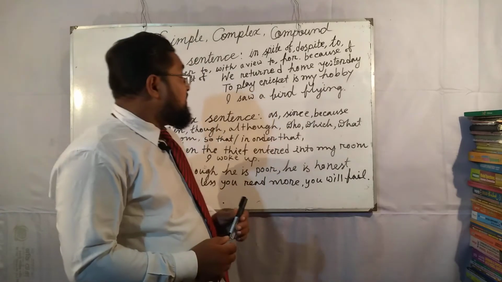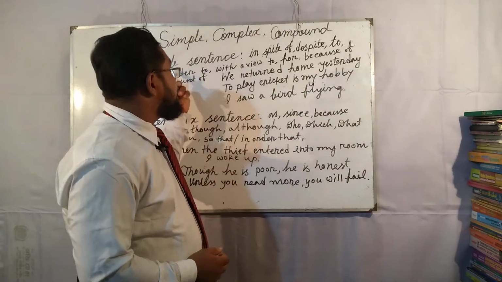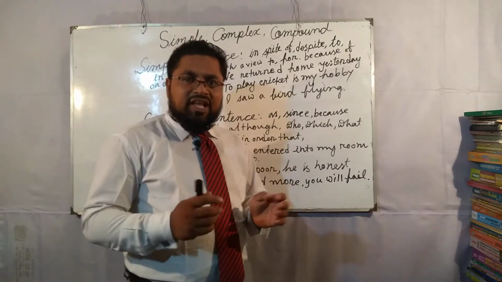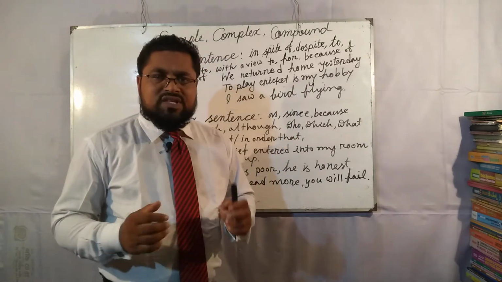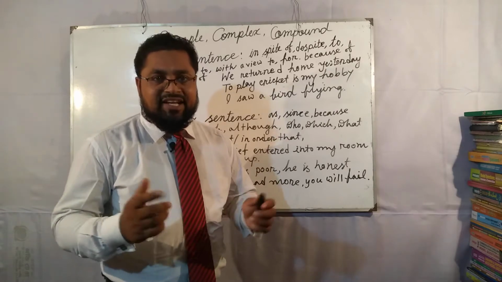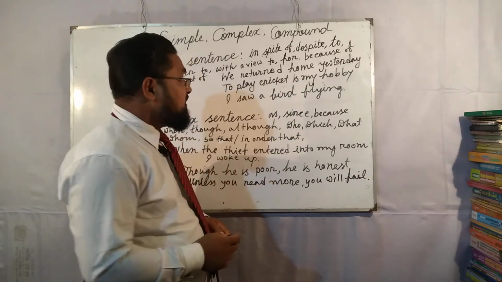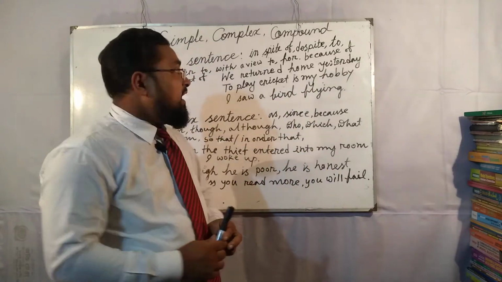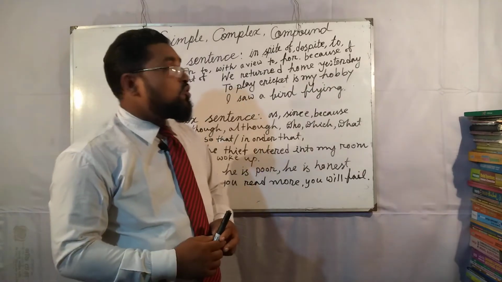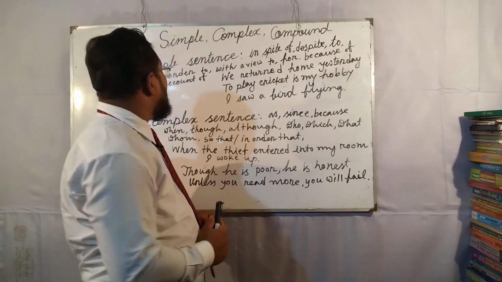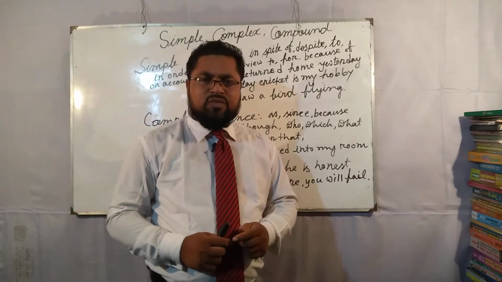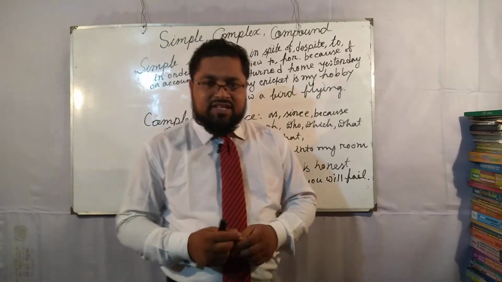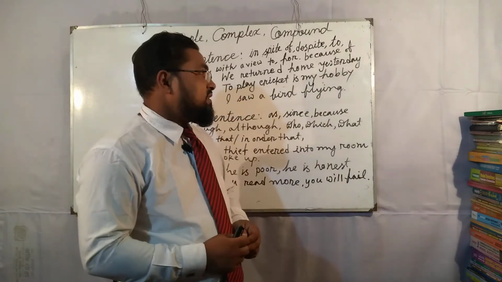Let's see. We can recognize a simple sentence by seeing some discourse markers, connectors. If we see discourse markers like in spite of, despite, to, in order to, with a view to, for, because, on account of, owing to, due to in a sentence, then we will think this type of sentence is a simple sentence.